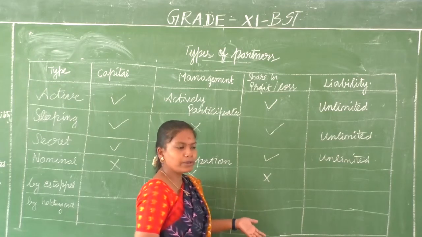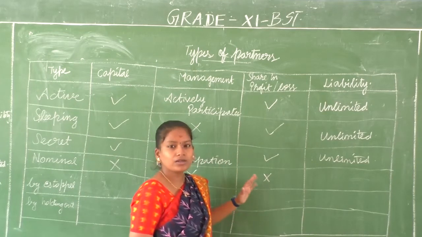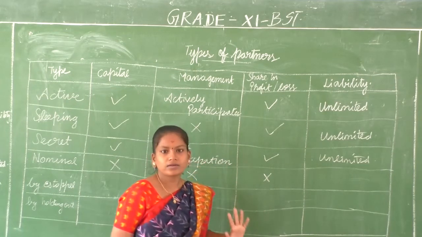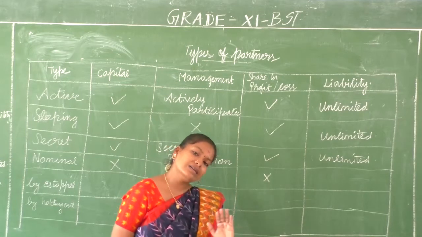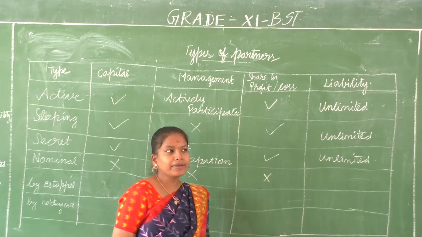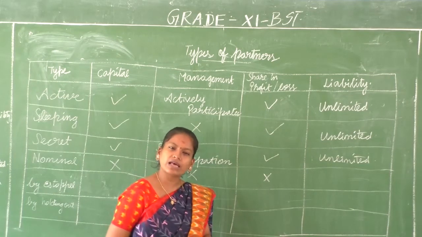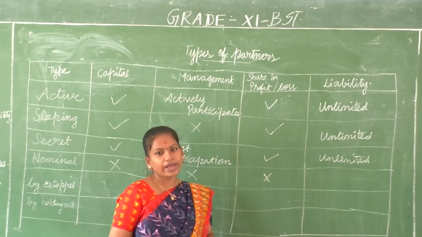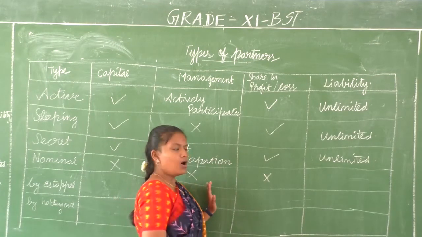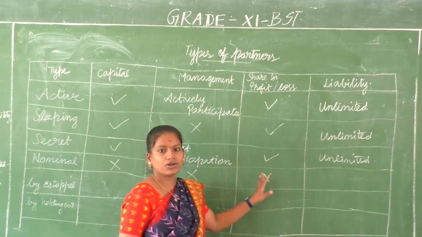Maybe for that you would be giving them a remuneration like a salary, but you will not be giving them a share. It is based on the partnership firm or partnership agreement that you and the nominal partner have framed. It depends on each nominal partner. Some may say that it's okay if you give me a salary. Some may ask for a share in profit or loss. It's based on the organization, but generally maximum times this only happens.